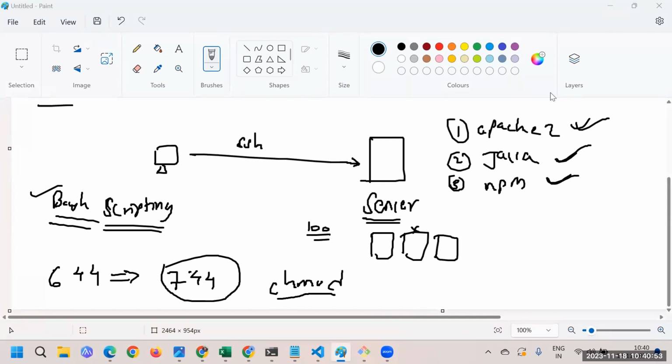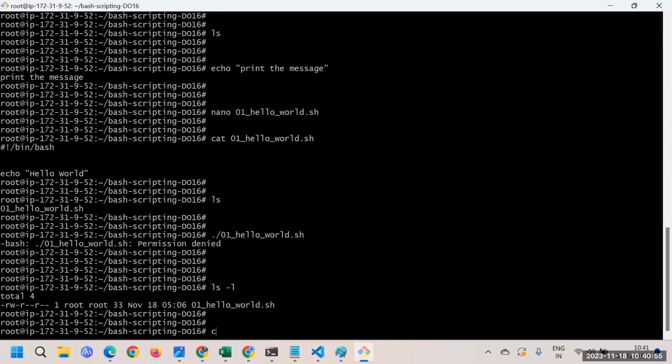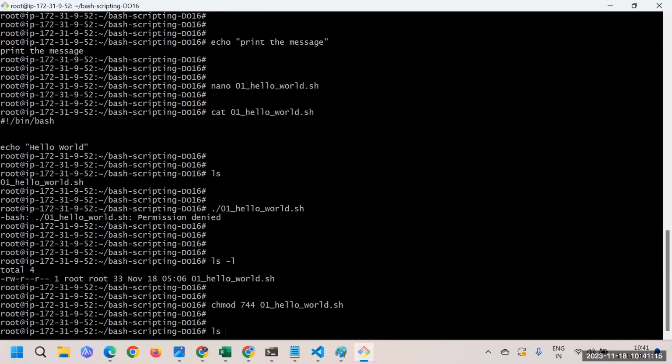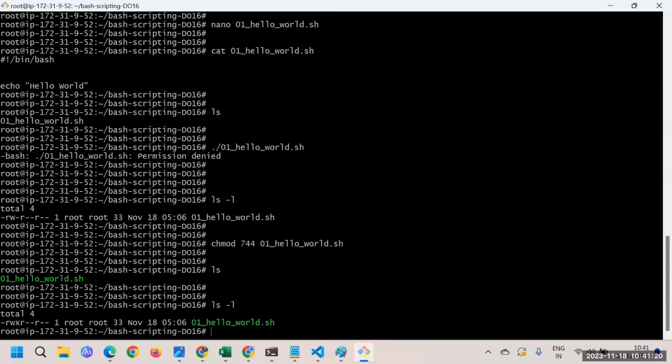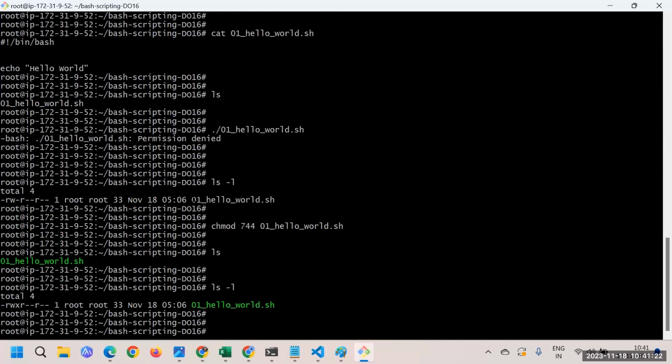So here I'll say chmod, and we will execute that command, chmod 744 is the new permission we're giving to 01. Let me press enter here, and if I do ls -l now, you will notice that earlier it was just written in white.